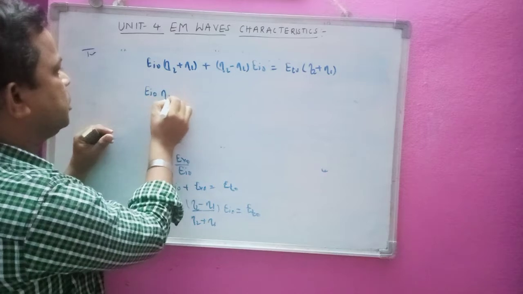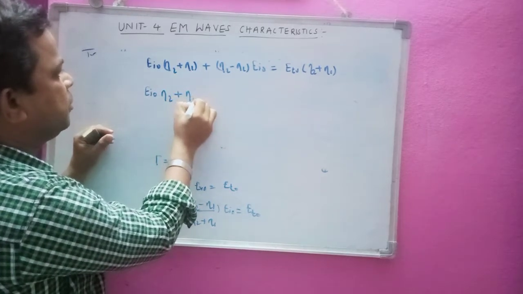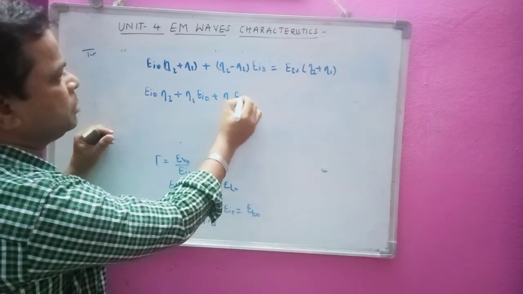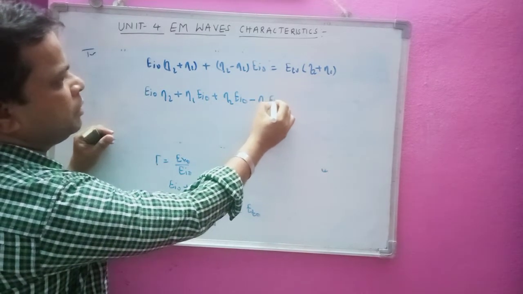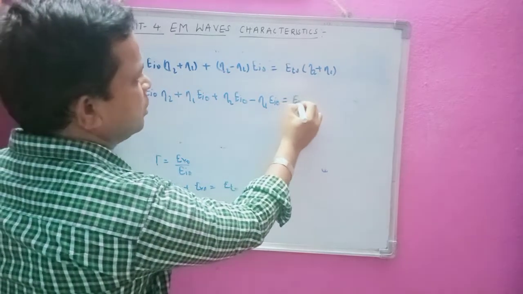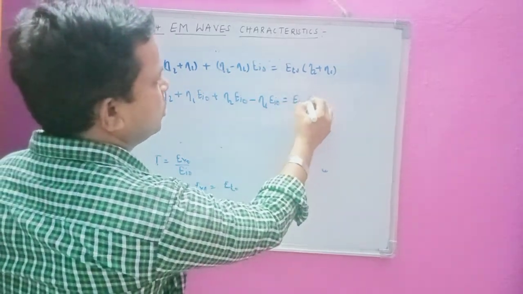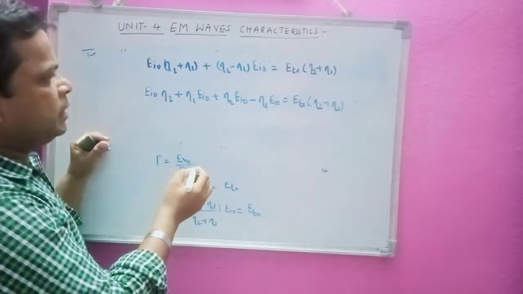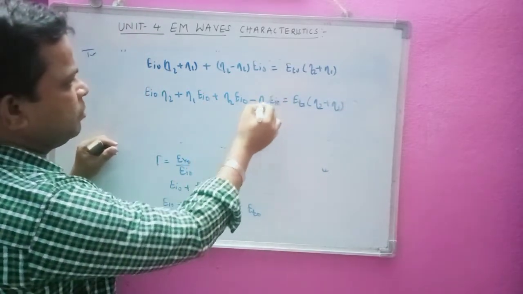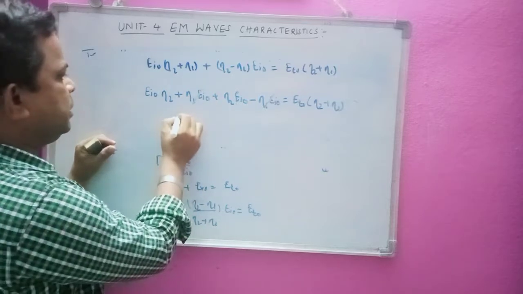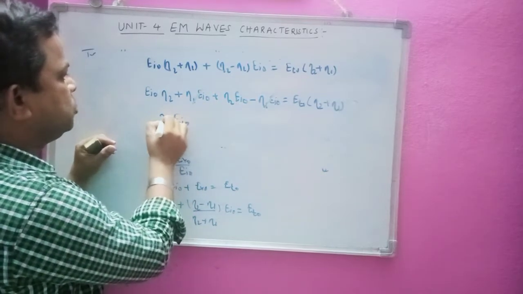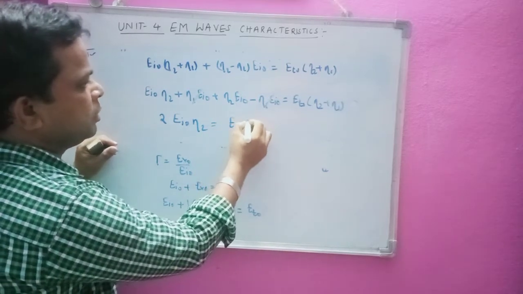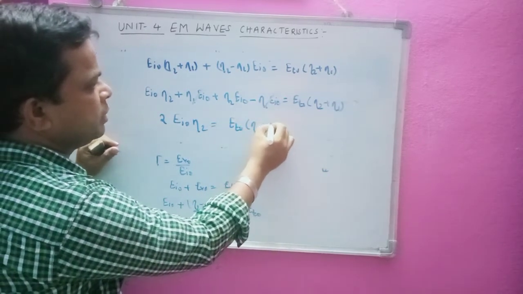EI0 into eta 2 plus eta 1 into EI0 plus eta 2 into EI0 minus eta 1 into EI0, that is equal to ET0 into eta 2 plus eta 1. Now I can cancel this one here, minus. Okay, I can write here as EI0, that is 2 into eta 2, that is equal to ET of 0 into eta 2 plus eta 1.